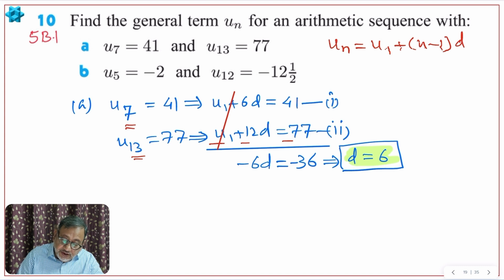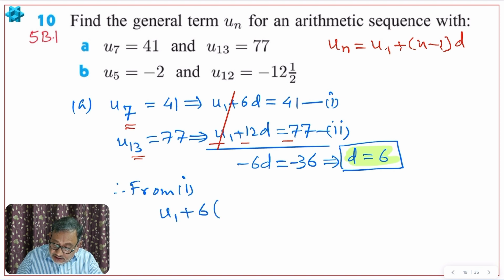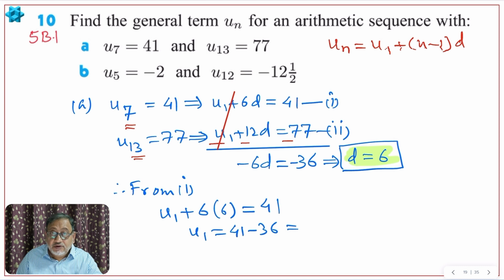So what we have to find? Find the general term. So D we found, now we have to find U1. So from 1, U1 plus 6D, D is 6 itself, is equal to 41, 6 6 is 36, so U1 is 41 minus 36. How much it will be? 5, right?